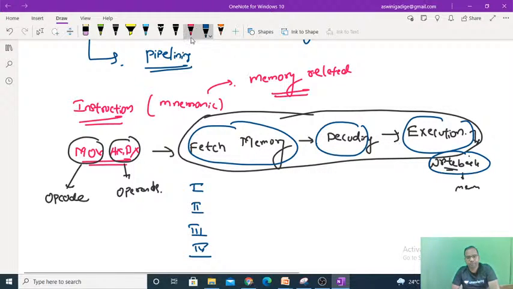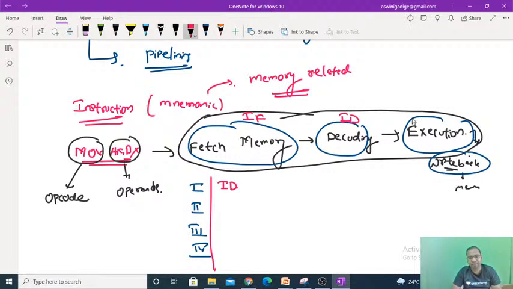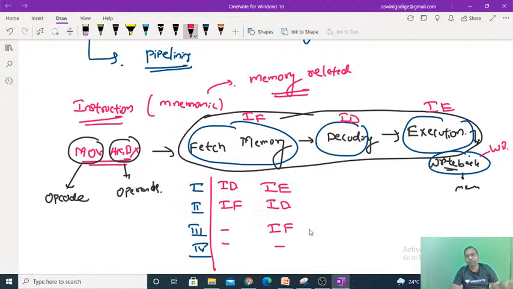Now the instructions are like this. If the first instruction is in the fetching stage, then 2, 3, 4 will be idle. Next, if the first instruction is in the decoding stage, which I call ID, fetching I call IF, execution IE, and write back WB, then the second instruction is in the fetching stage, and the other two are idle. If the first instruction moves to the execution stage, the second moves to decoding, the third is in fetching, and the fourth is idle.